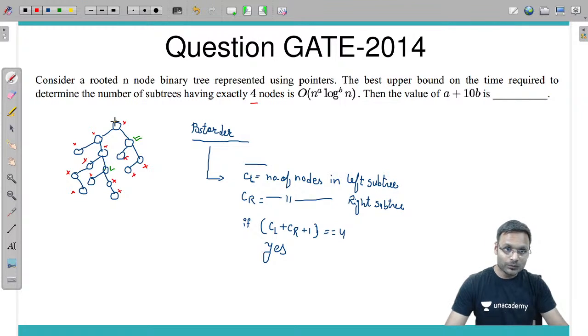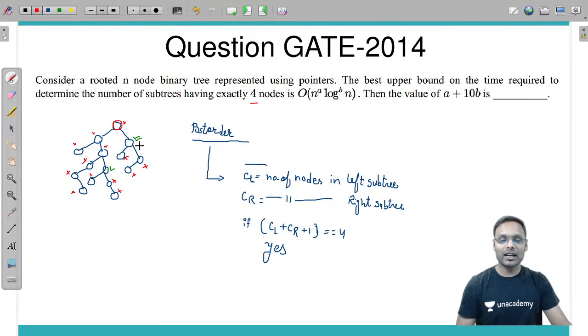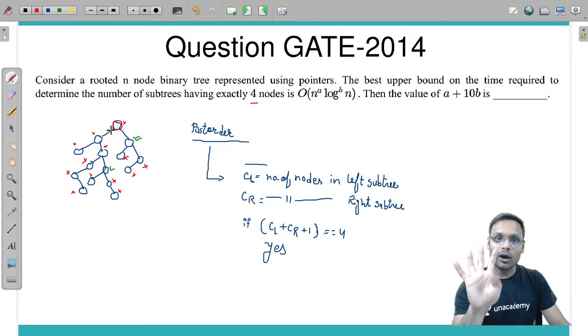So what I will do, I will call for this one first. I will calculate recursively number of nodes in the left subtree, recursively number of nodes in the right subtree. I will include number of nodes in the left subtree plus number of nodes in the right subtree plus 1, this one, and I will check ki total count 4 hai.